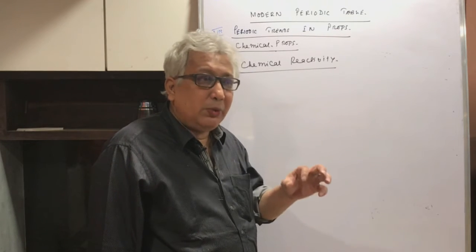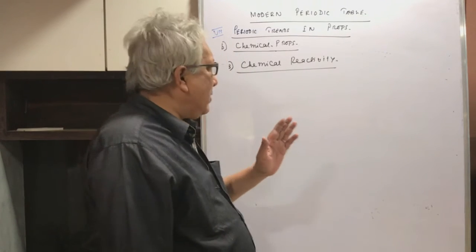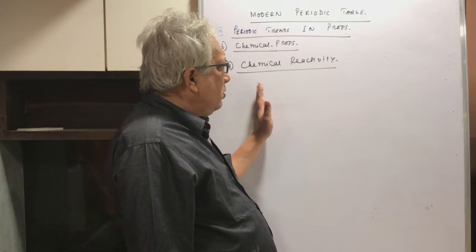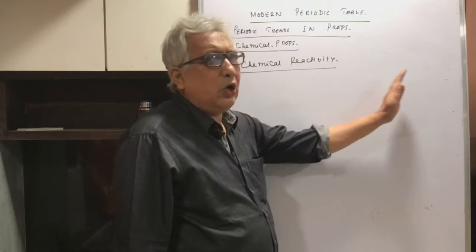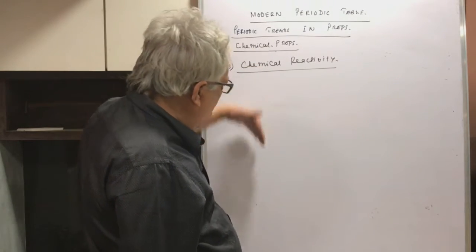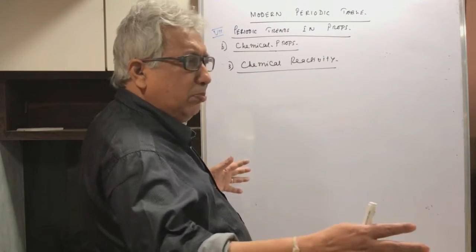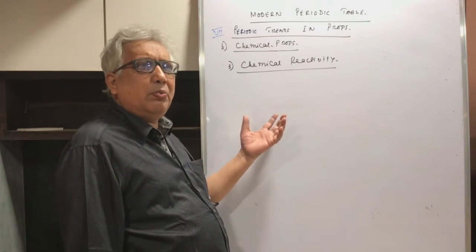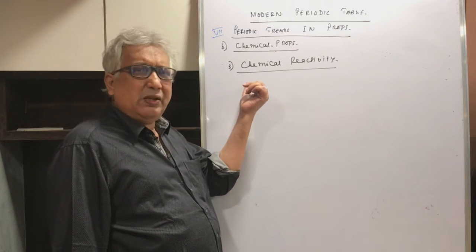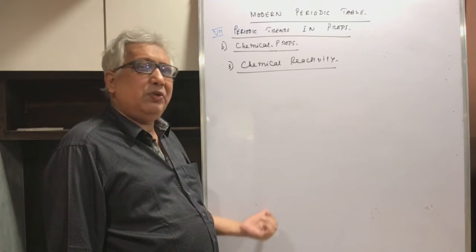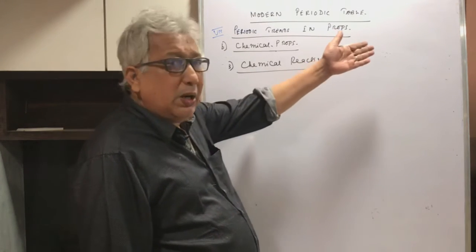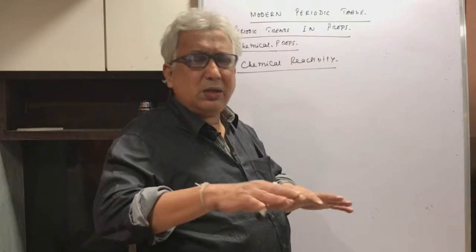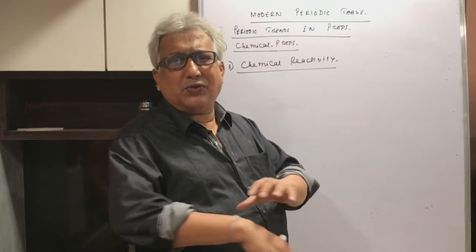But when I talk about reactivity, you can say it first goes on decreasing and then it goes on increasing. Down a group, size becomes bigger and the ability to lose electrons becomes more. So from the metal point of view, the reactivity will become more, but from the non-metal point of view, reactivity will become less, and therefore you just can't generalize the trend.